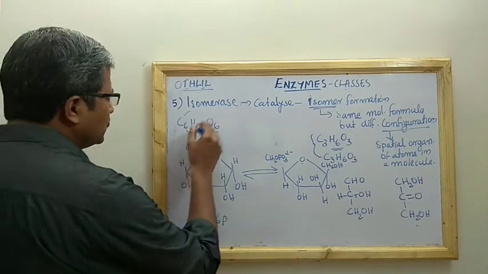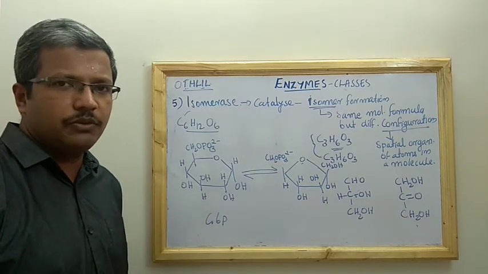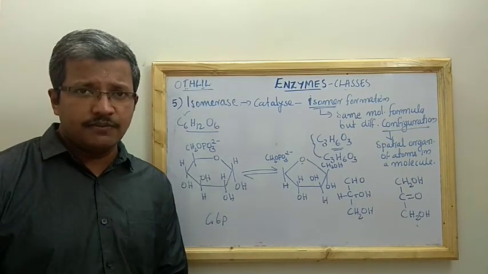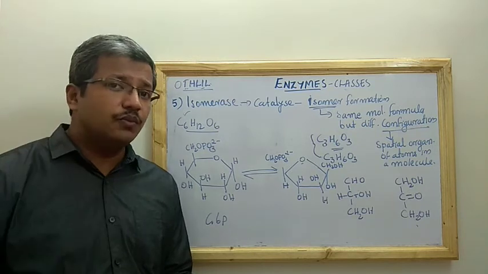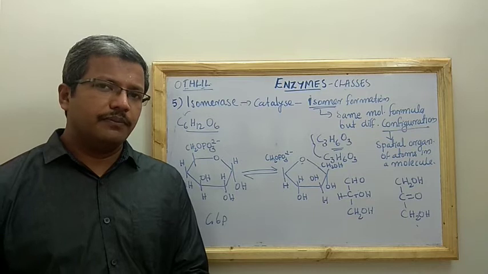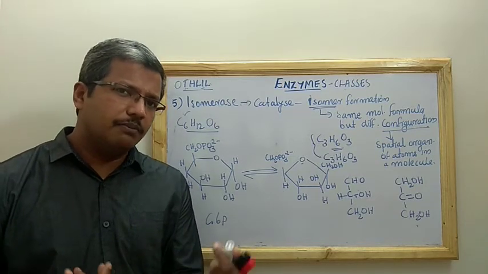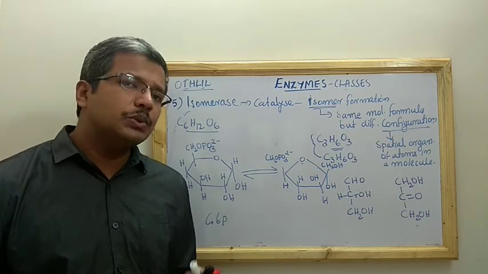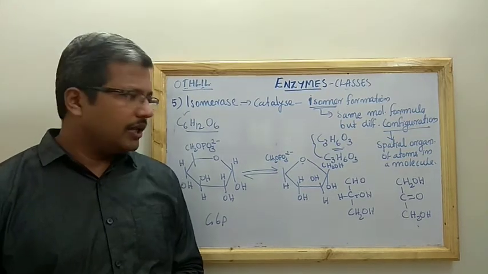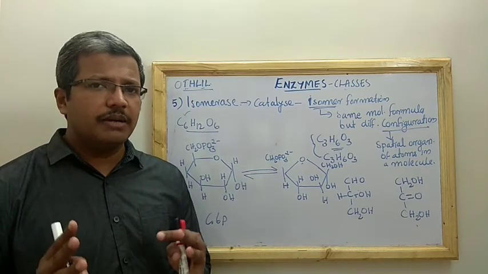If you are converting glucose to fructose or fructose to glucose, the same isomerase enzyme catalyzes it. And you can find one mutase enzyme in glycolysis, which is converting 3-phosphoglycerate into 2-phosphoglycerate, and 2-phosphoglycerate into 3-phosphoglycerate. That conversion is happening with the help of the mutase enzyme, and that is also an example for the class isomerase. Okay, hope you understood what I mean. So that is what is meant by the enzyme class isomerase.